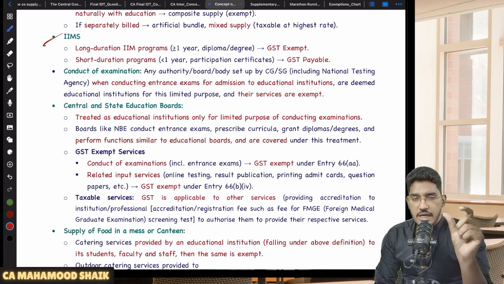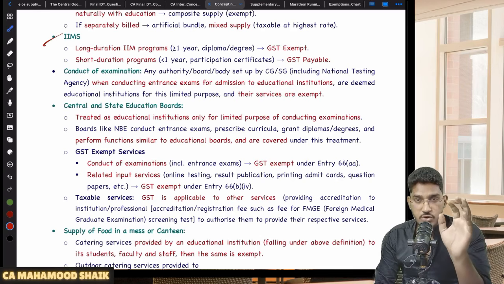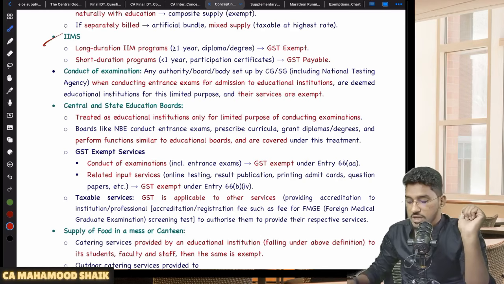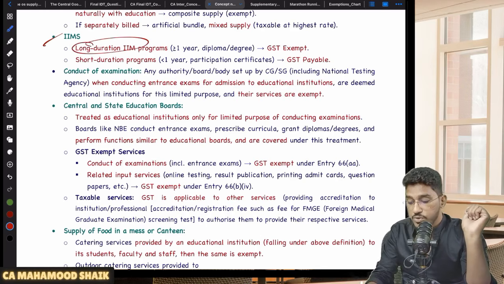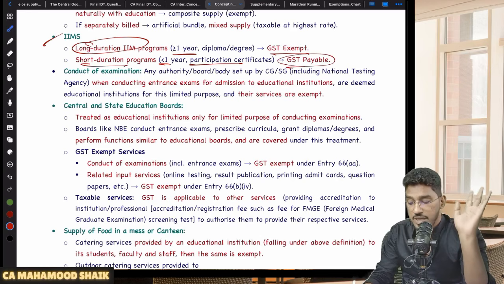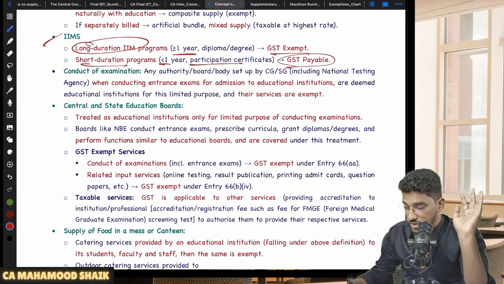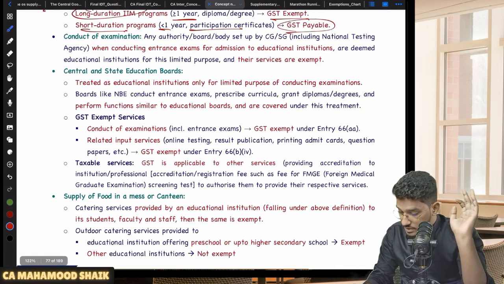Exempted. On the other hand, IIMs also conduct some executive programs, say a 6 months program. If you complete that program in an IIM, you will not get any qualification recognized by law. You will just get a participation certificate. For that, exemption will not be applicable. So that one thing you have to remember. Long duration IIM programs which are for more than 1 year, GST is exempt. For short duration programs less than 1 year, for which you will get only a participation certificate, there will be GST payable. For that, exemption will not be there. Okay, right. Next, what else?